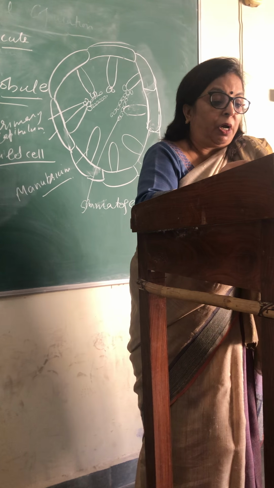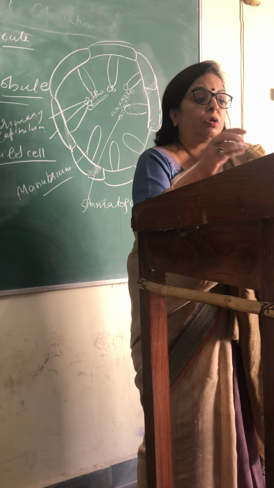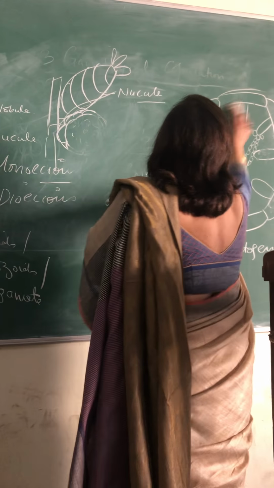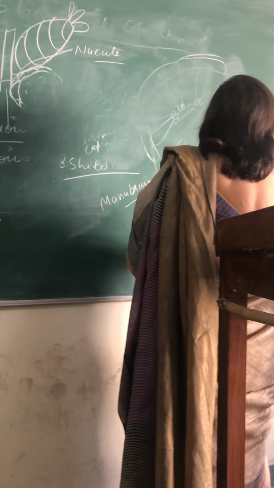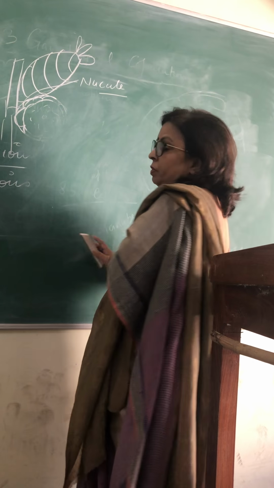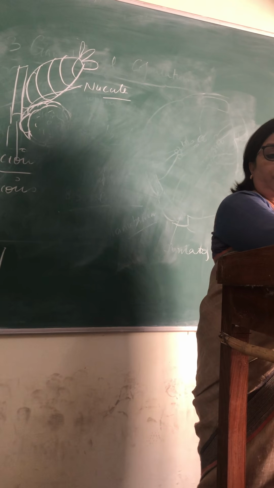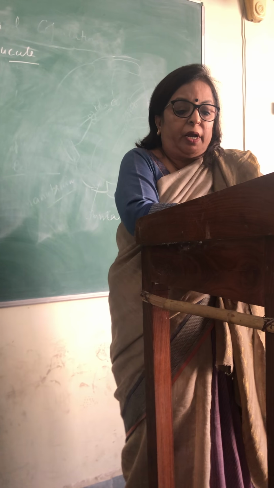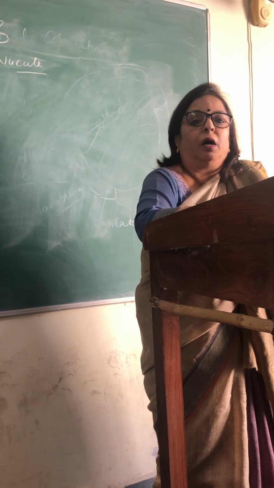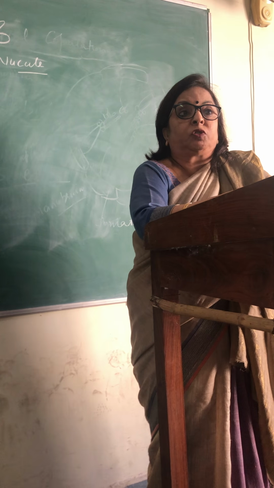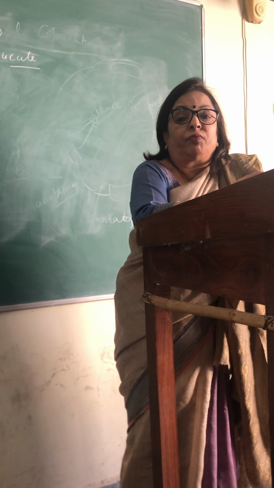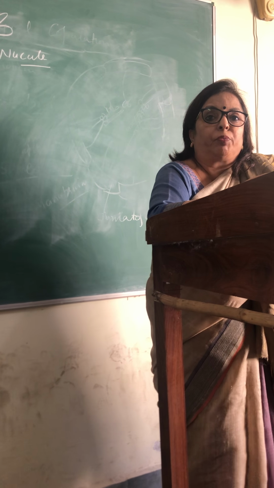Now coming to the nucule or oogonia. Oogonium is also macroscopic. So the first thing we have to write about the sex organs of the Chara is that they are macroscopic in nature.